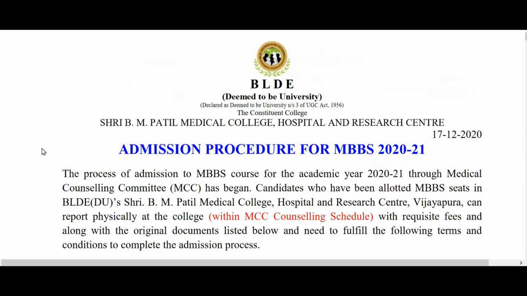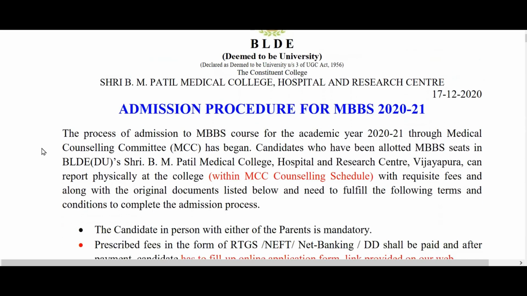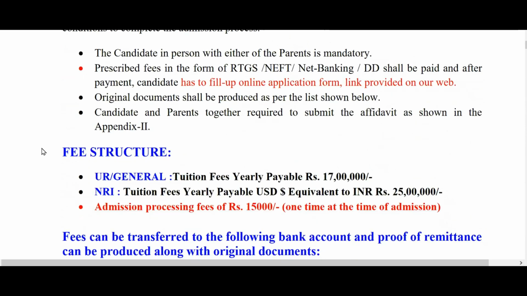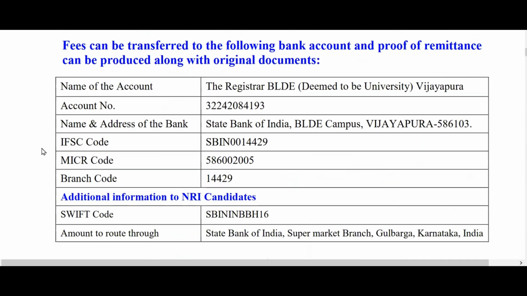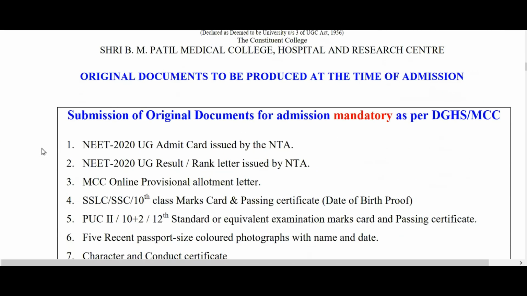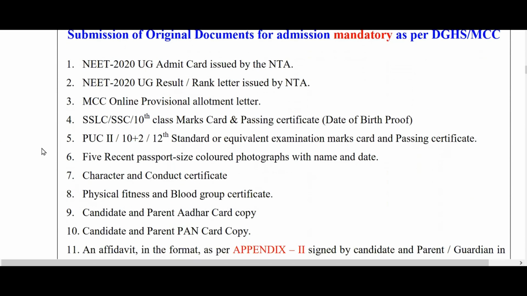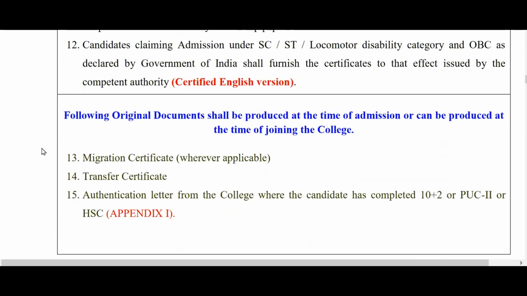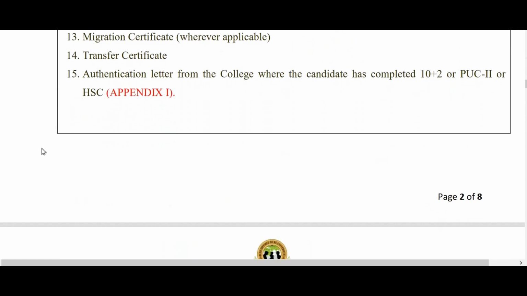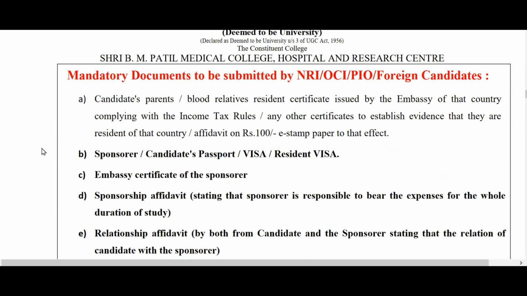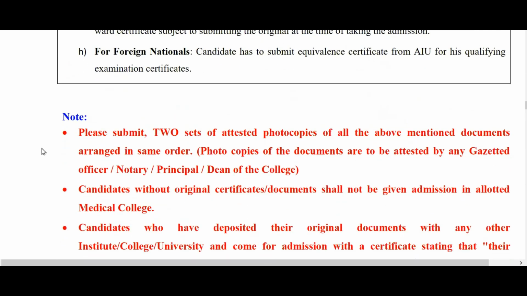Now what else? This is the details for the admission procedure and the documents that need to be produced. I will provide a link to this document in the description below. You can take a look. So these are the original documents you need to produce. And there are certain documents that you can produce at the time of admission. Mandatory documents for NRI candidates.